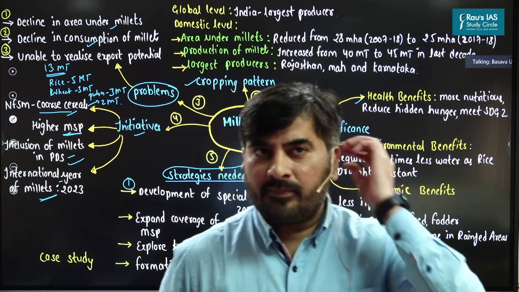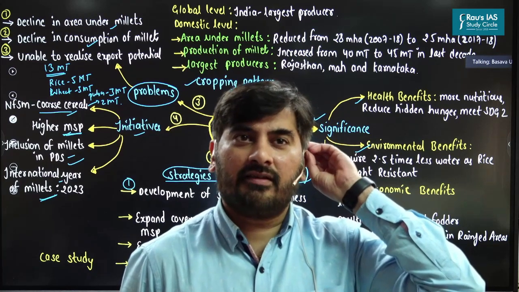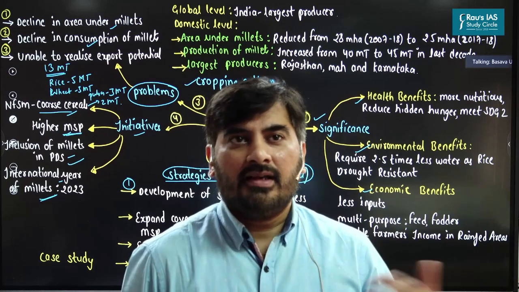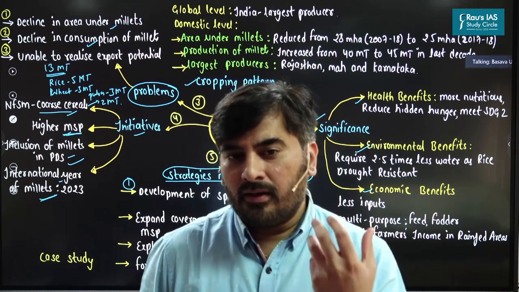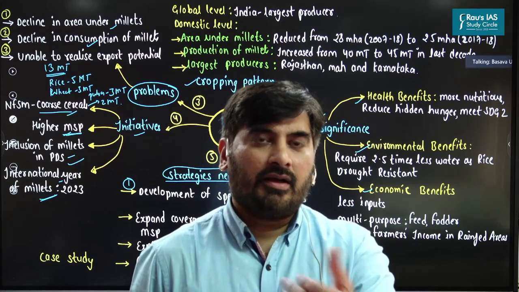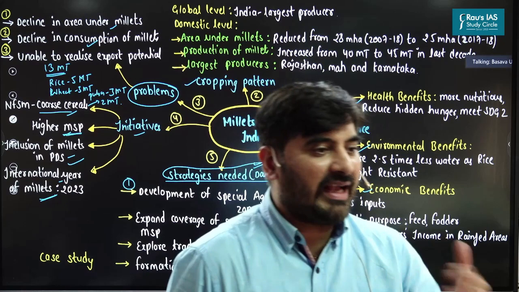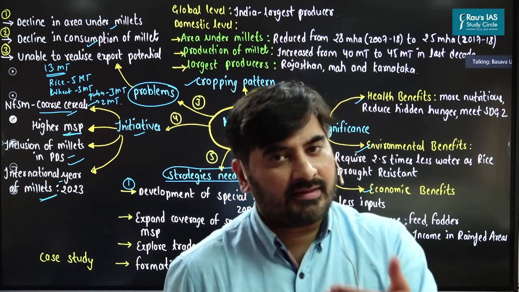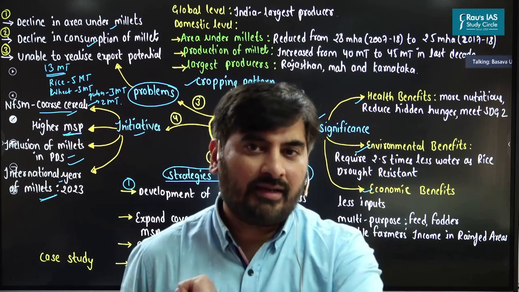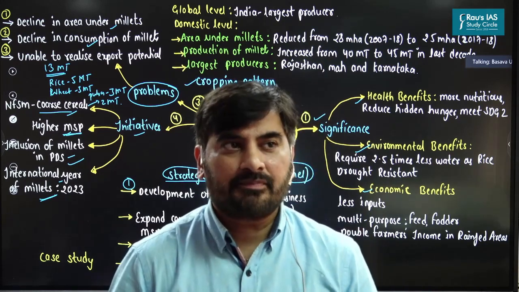Now, for example, I hope some of you must have come across ragi dosa. Have you heard of this? Ragi dosa is an alternative to rice-based dosa. Similarly, you have jowar rice, which is prepared from jowar. So we need to promote alternatives to rice and wheat-based foods such as ragi dosa, jowar rice, and so on. Labeling has to be done so that people are consuming more of these millets.